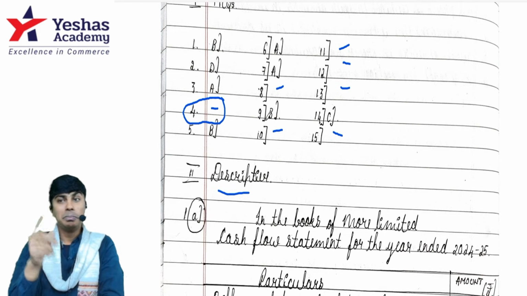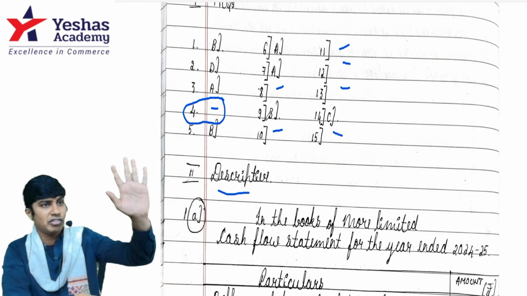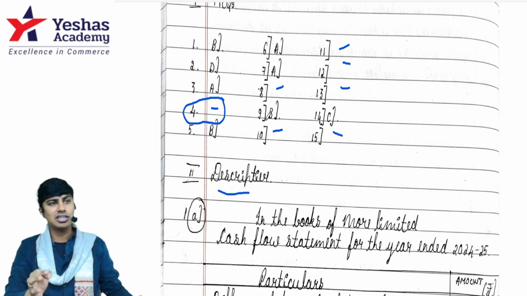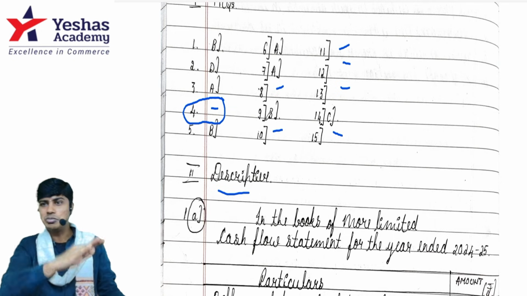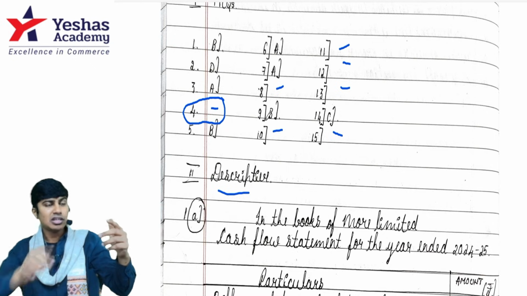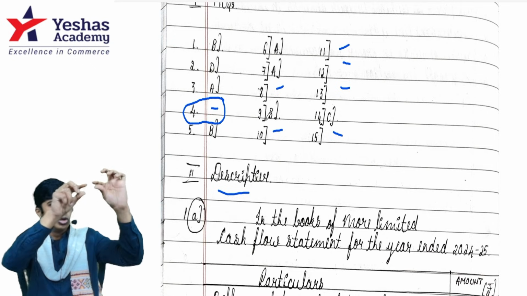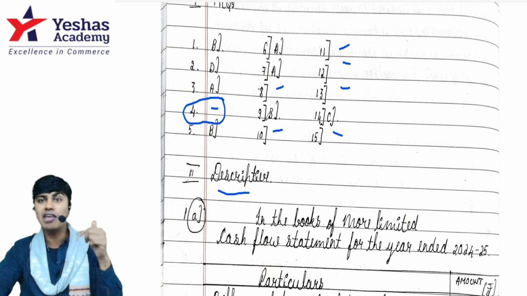And remember this. Previously, it used to be the case that they would check the first 5 answers out of 6, as you are supposed to write 5. No. Now they will check all 6. They will mark all 6, and they'll take the best 5 into your total. And on the first page of your answer book, there will be one box available: 1, 2, 3, 4, 5, 6. A check box will be there. Tick the answers that you have written. If you skipped 2, leave 2 empty. Tick 1, 3, 4, 5, 6. This helps the evaluator to check.